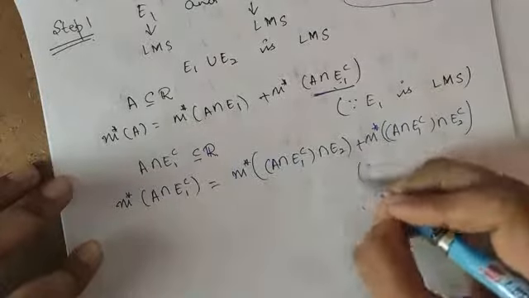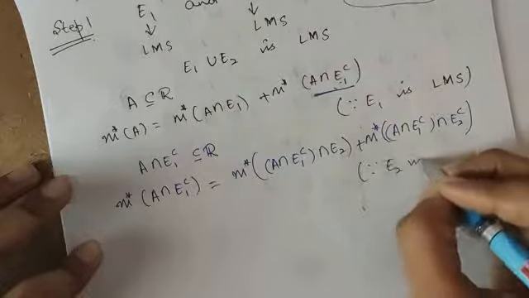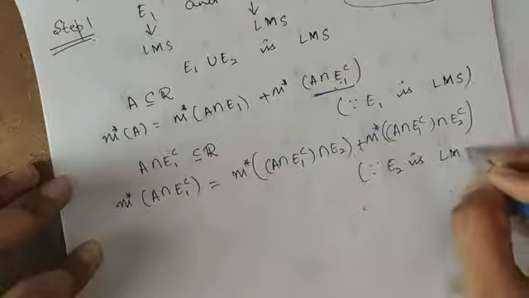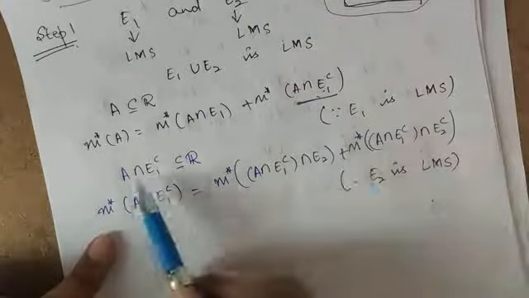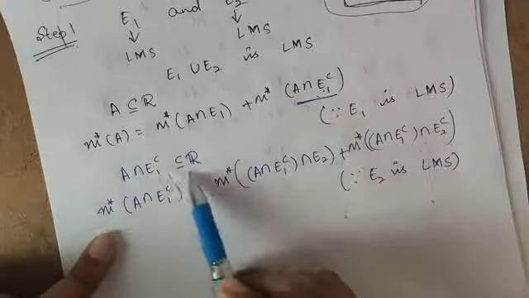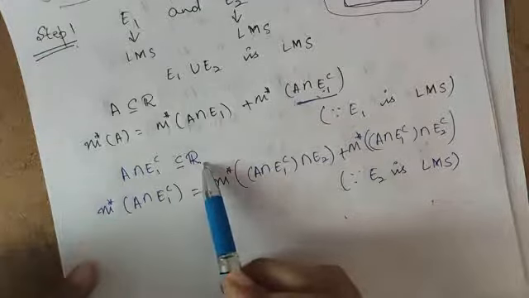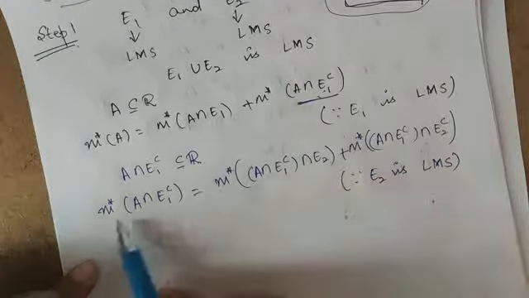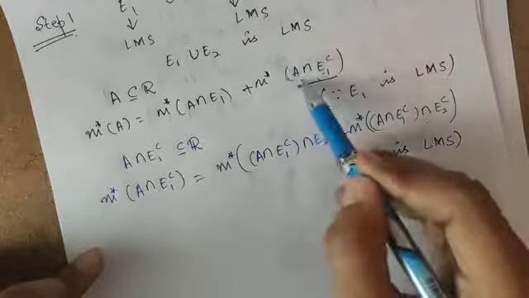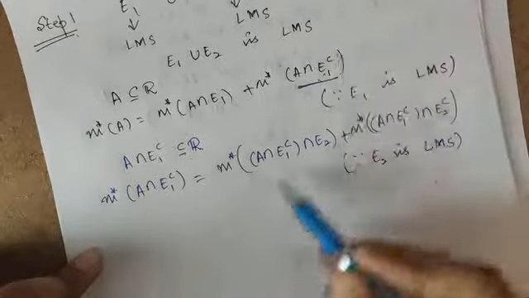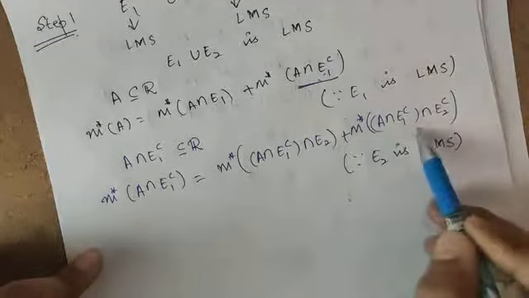This is because E2 is a Lebesgue measurable set and A intersection E1 complement is a subset of R. So in the place of M star of A intersection E1 complement, I can replace this.